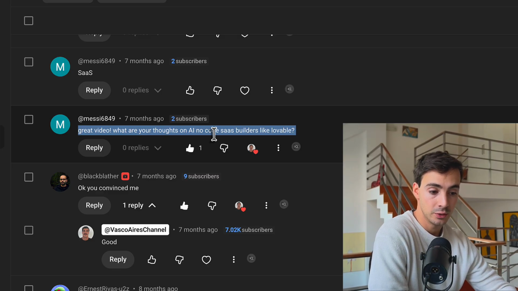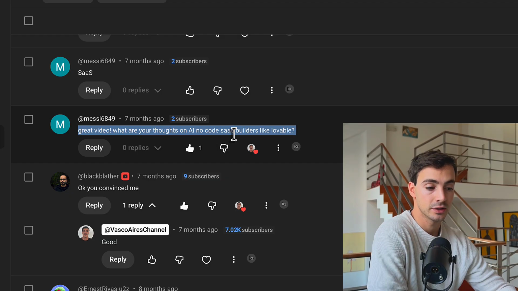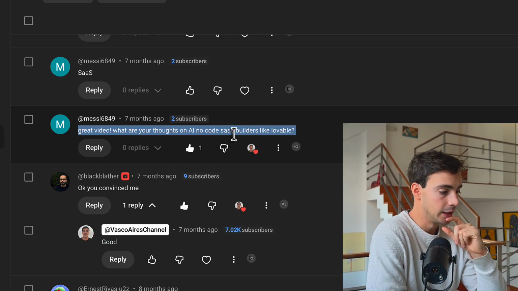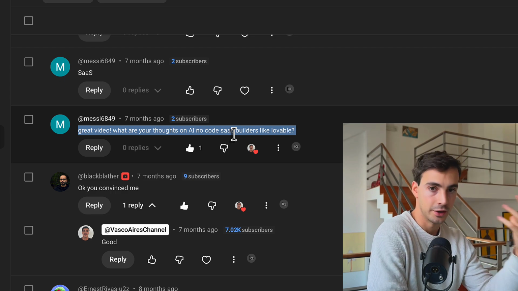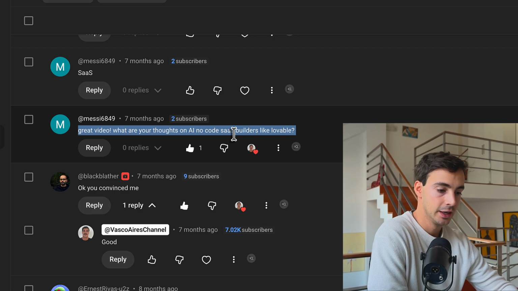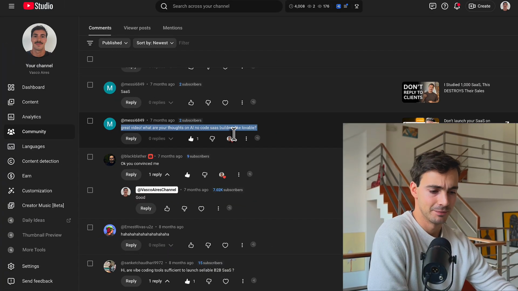That being said, because the barrier to entry is lower, because anyone can just press a button and build an app to some extent, the moat is going to be in acquiring users, user acquisition, because you can't really press a button and acquire users, right? So yeah, that's the very first question here.